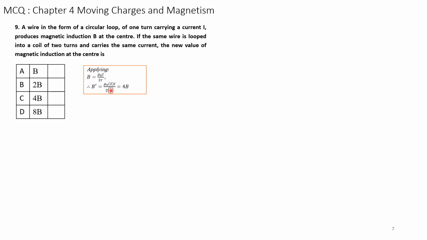So R becomes R by 2. Simplifying, 2 gets cancelled. That becomes mu naught I divided by 2R is B, and the numerator becomes 2. This denominator 2 goes up. Therefore, it becomes 4 times B. Therefore, the answer is C.